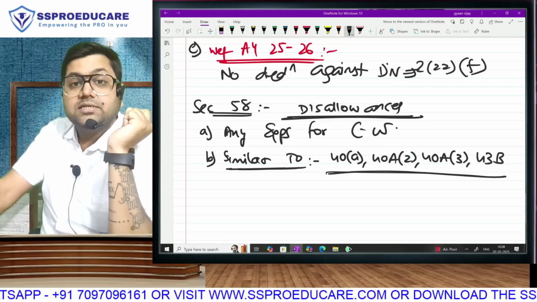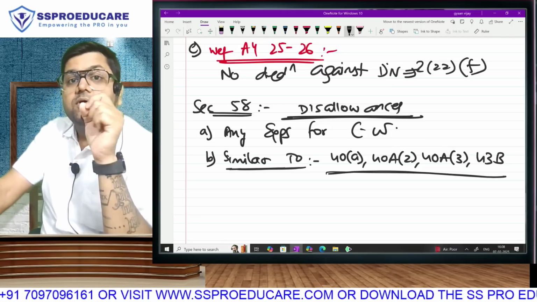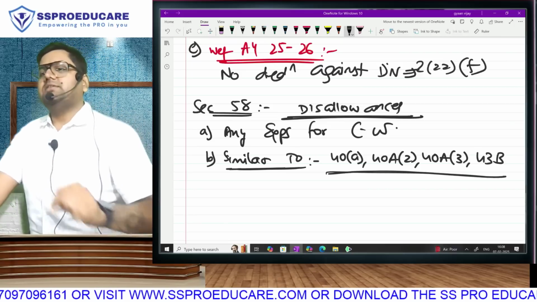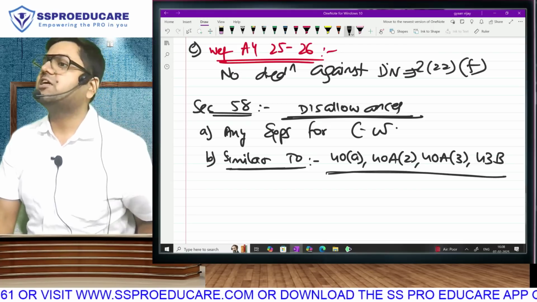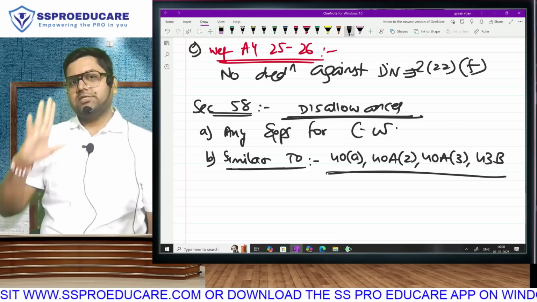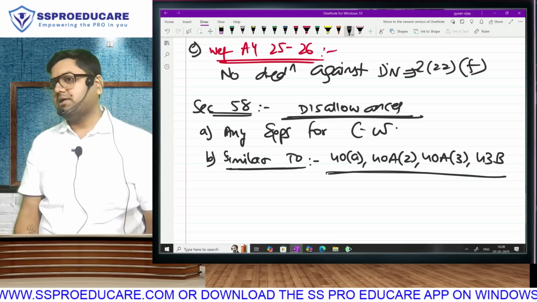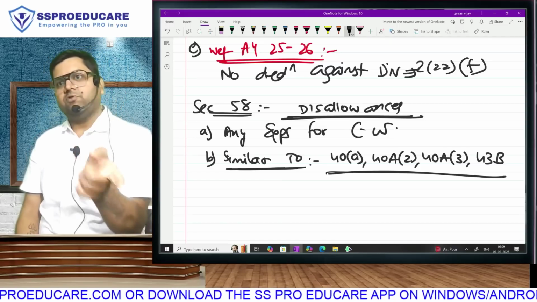Well then, ladies and gentlemen, boys and girls, we reach that stage of the chapter where IFOS is 50% complete. And there is only one concept now left to be taught in the chapter IFOS, that is the concept of gift. Half of IFOS is IFOS, the other half is gift.